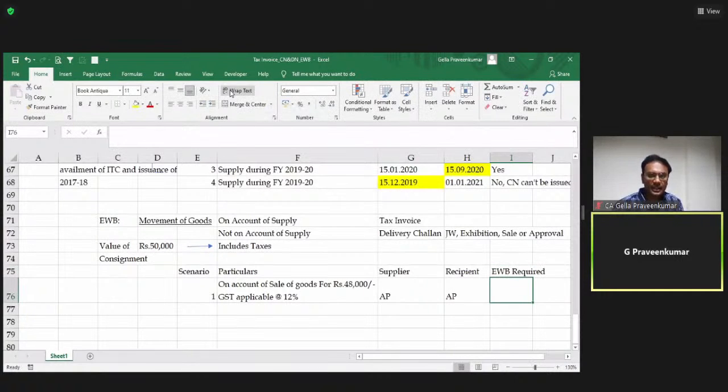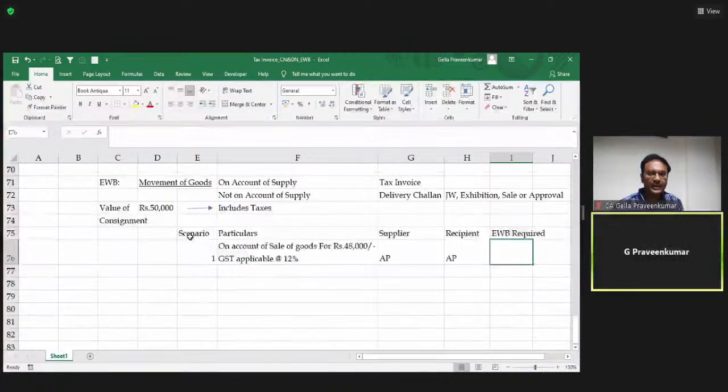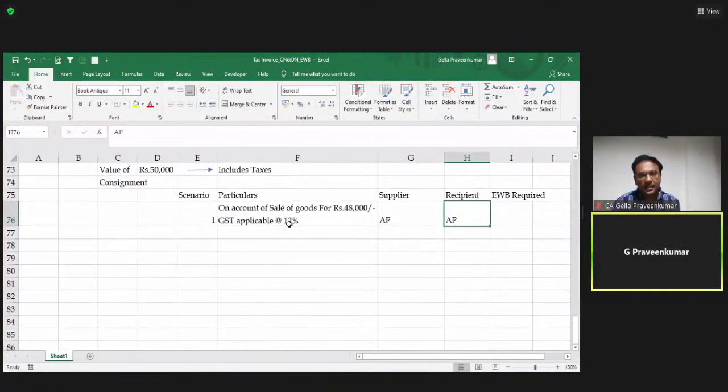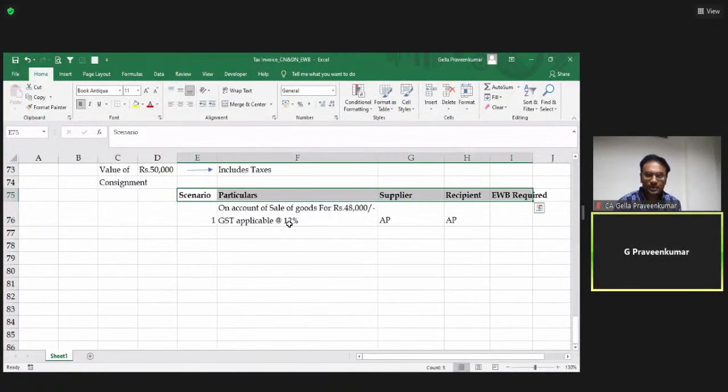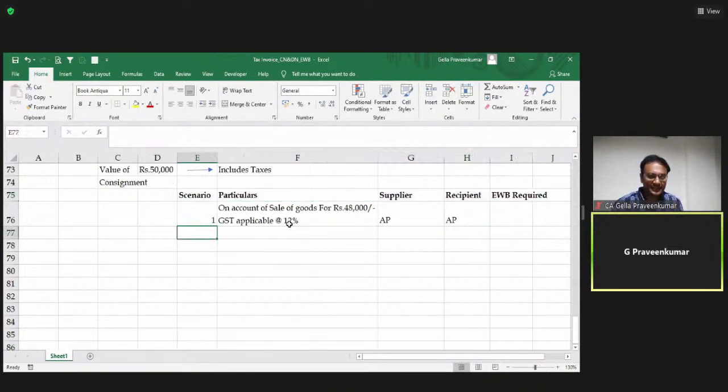Is e-way bill required? Now I'll put scenarios. Meanwhile, I would request you to give a thought process and be ready with your answers. We will discuss that. Scenario 2.